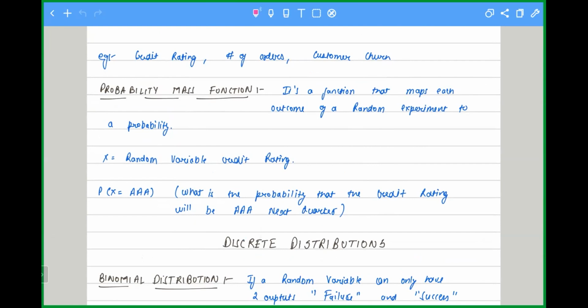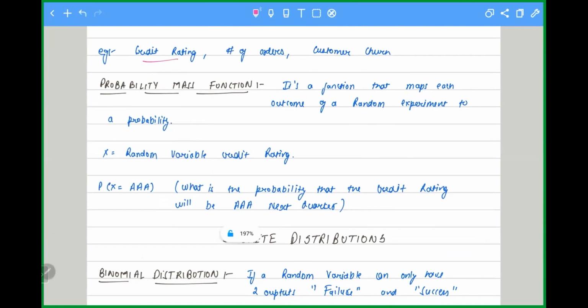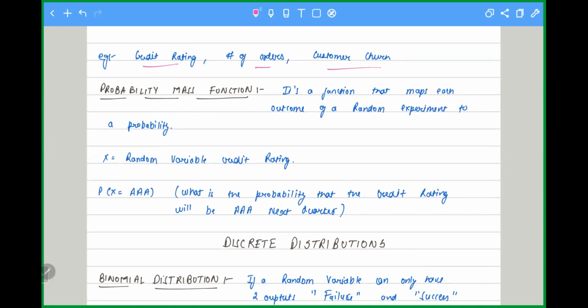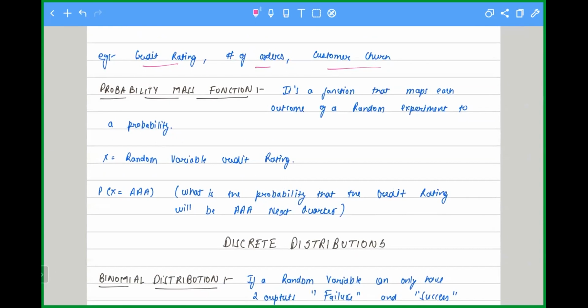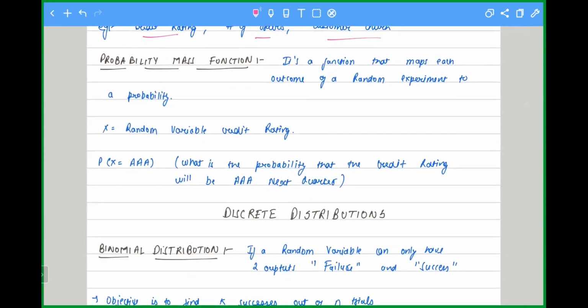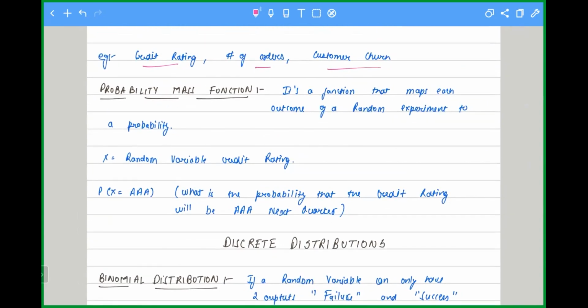These are the examples. For example, credit rating, number of orders, customer churn. These are all examples, right? Because these can be whole numbers. Can customer churn be 1.5? No. Number of orders can also be a whole number. And credit rating can be, for example, A, B, C, D, triple A, double A, single A, all that.